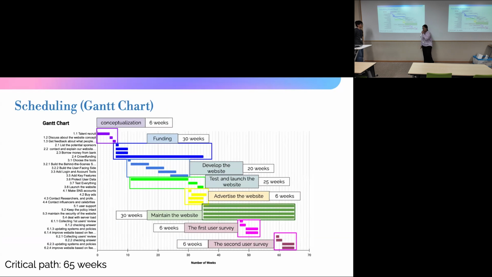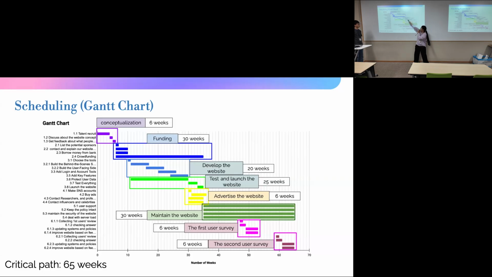As for the scheduling or Gantt chart, the conceptualization took around 6 weeks, and then we do the funding. The sponsorship and the bank loan will take around a month, and then the crowdfunding will run long term alongside the development process, so it takes around 30 weeks.